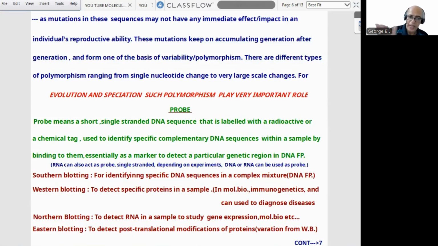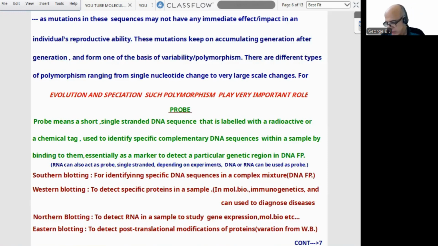RNA can also act as a probe. It will also be single-stranded. Depending on experiments, DNA or RNA can be used as a probe.